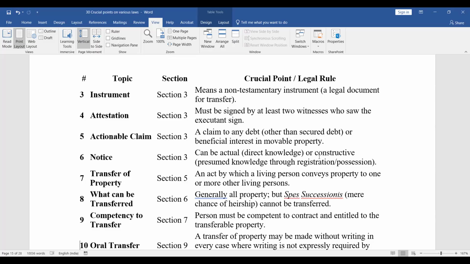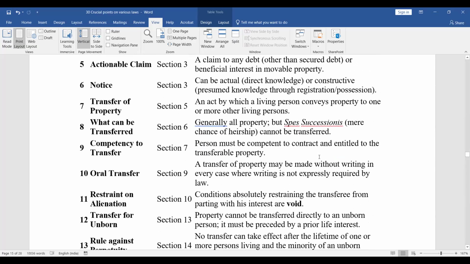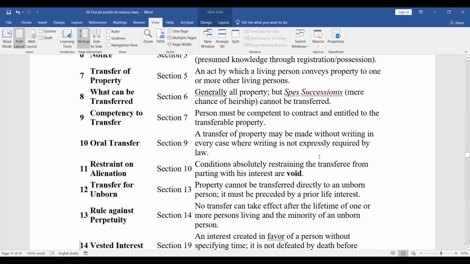Section 6. What can be transferred? Generally all property, but spes successionis, mere chance of heirship, cannot be transferred. Section 7 talks of competency to transfer. So persons must be competent to contract and entitled to the transferable property. Oral transfer: a transfer of property may be made without writing in every case where writing is not expressly required by law, but only 100 rupees is the limit.